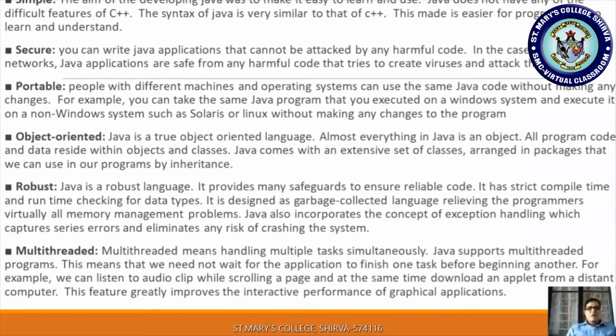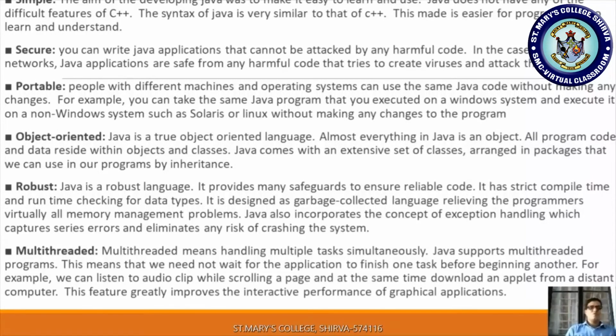And the third point is portable. People with different machines and operating systems can use the same Java code without making any changes. Suppose I am using the Windows operating system and you are using Linux. I am writing the Java code and you can use the same code, and I can use your code, without modifying it.